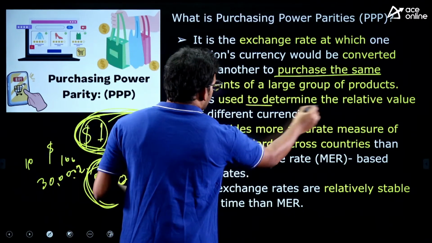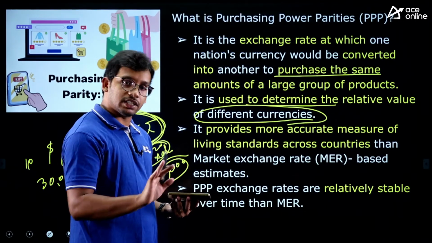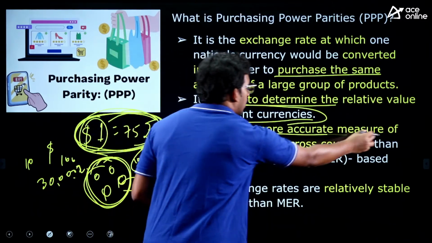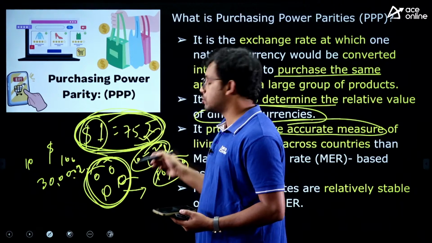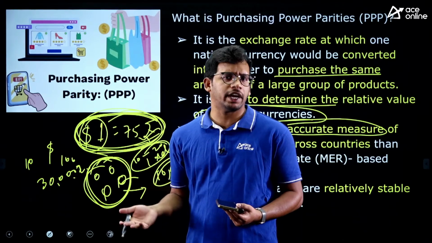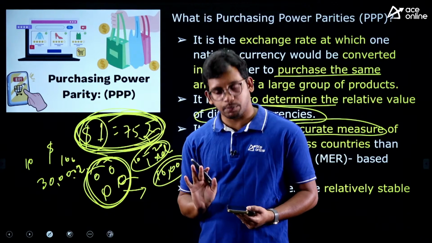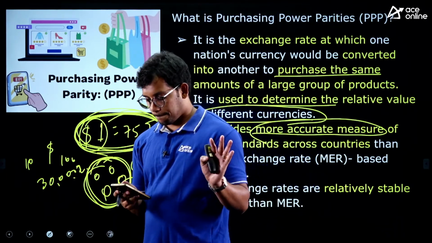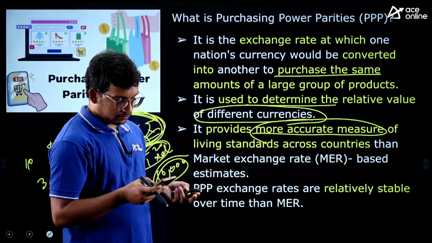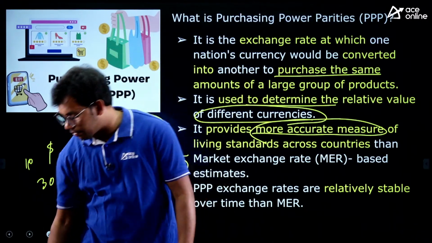So this is used to determine the relative value of different currencies in terms of purchasing power, not in terms of trade or the importance of the currency. So this is more accurate than the market price. You may think, sir, why is $1 equal to 75? That is based on trade, but actually we are paying less. So in terms of purchasing we are in a decent position. Is this clear? Anyone? Great, Ramya, thank you. So this is about purchasing power parity.